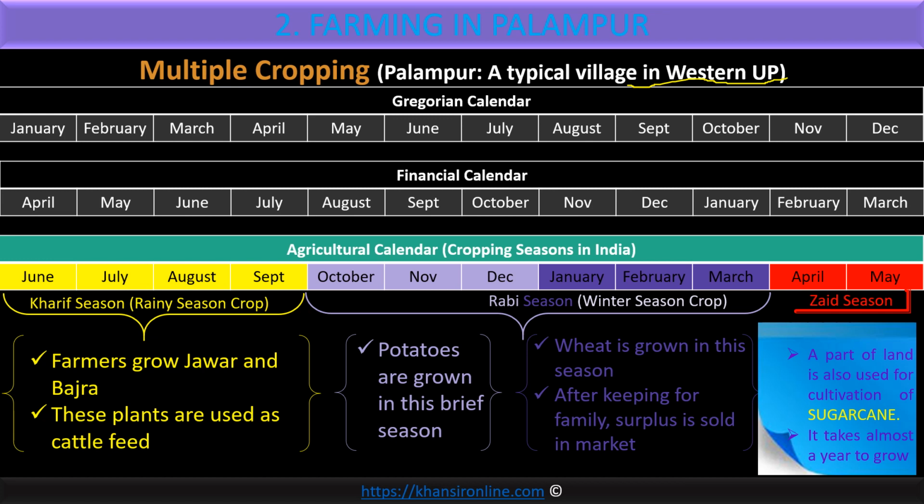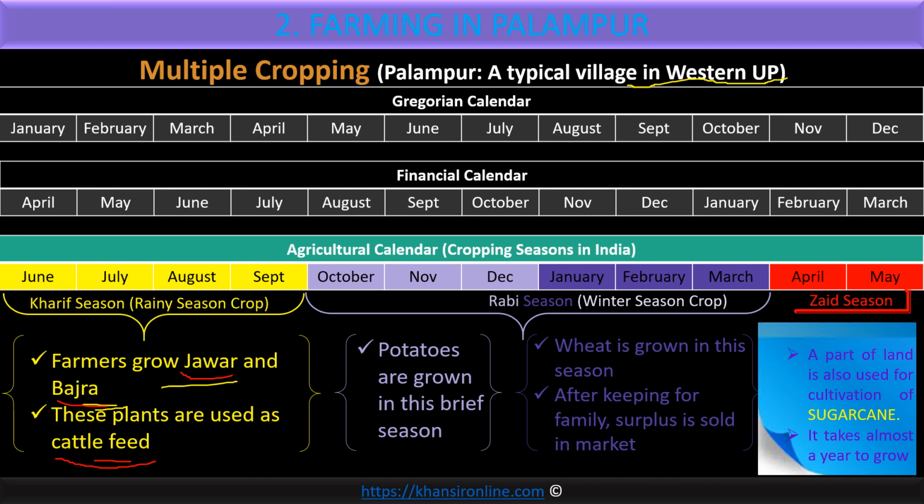And what are the major crops grown in the Kharif season? They are jowar and bajra. These are very important crops from the farmer's point of view, because the jowar and bajra that they sell in the market, we human beings consume. But on the plants from which jowar and bajra are obtained, what is left over after the jowar and bajra is taken out is used for animal feed, cattle feed, meaning fodder for animals. Humans eat the fruits of the jowar and bajra plants, and the plant that remains is used as cattle feed. Got the basics about the Kharif crop.